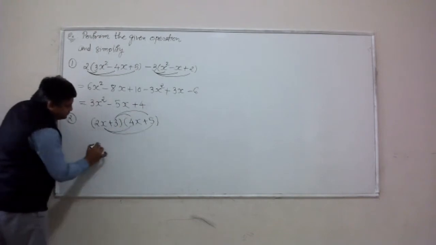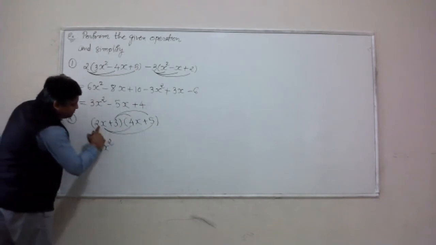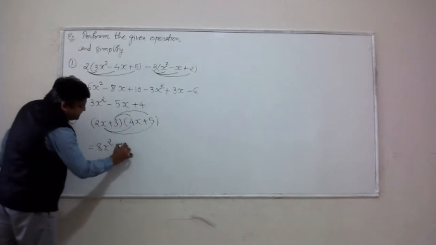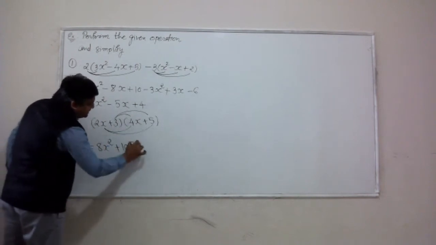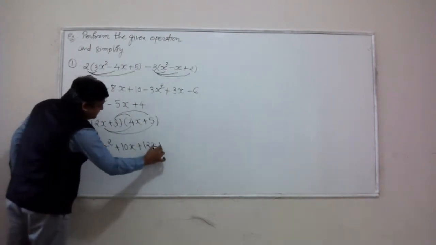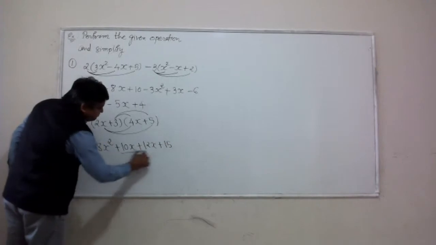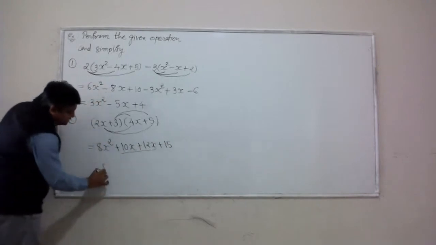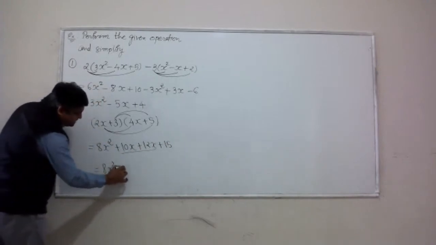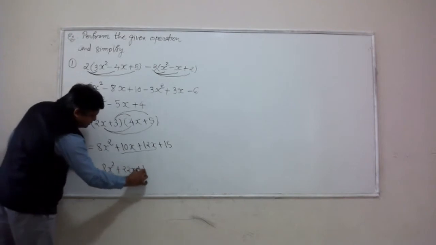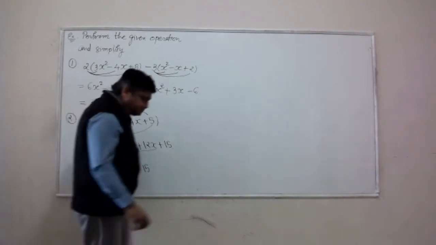Look, 2x times 4x is 8x squared, 2x times 5 is 10x, 3 times 4x is 12x, and then 3 times 5 is 15. Looks like there are two like terms here. I can simplify them without any difficulty.